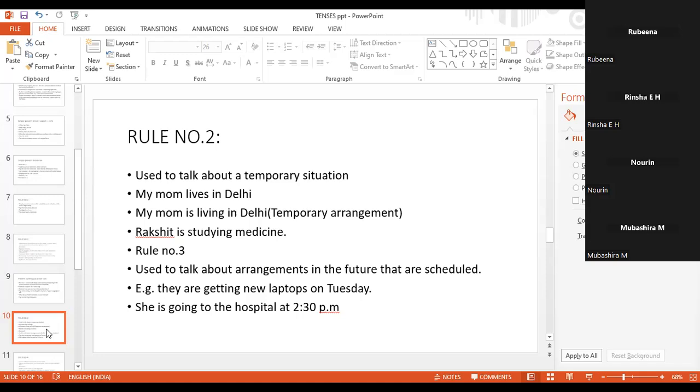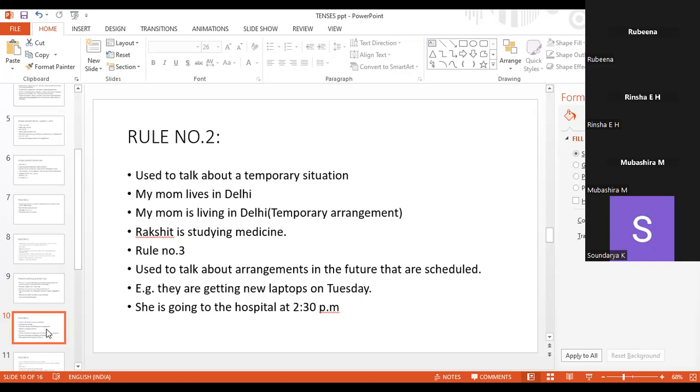The time is fixed for the movie, but it is yet to happen. But still, the action is scheduled and fixed. It is also known as the present tense for the future. For example, they are getting new laptops on Tuesday.